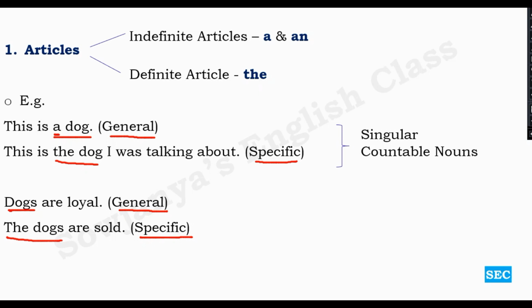Specific. Okay, so in the case of plural countable nouns, we may or may not use the definite article the. In the first example, we haven't used it. We said dogs are loyal, general sense. When we specify that noun, plural countable nouns, then we have to use the. We can't say dogs are sold. It means that every dog is sold. Every dog in this world is sold. But we are being specific. Whenever we specify things, we need to use the definite article the.